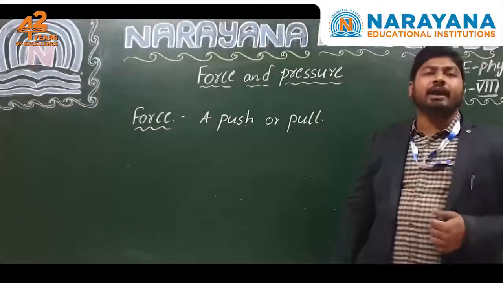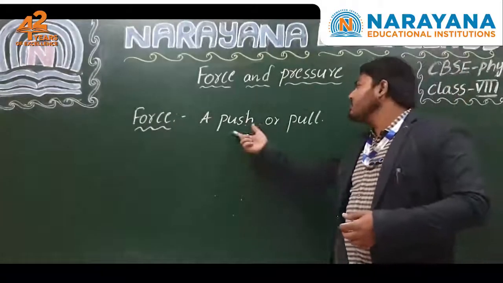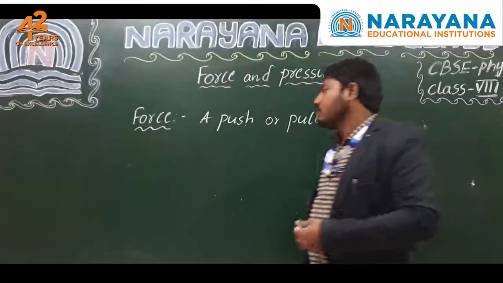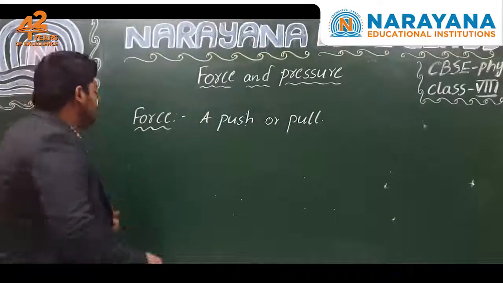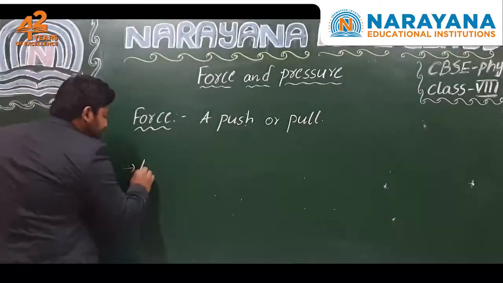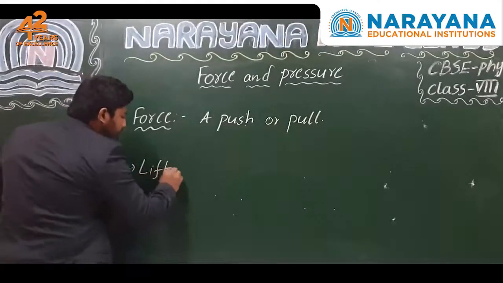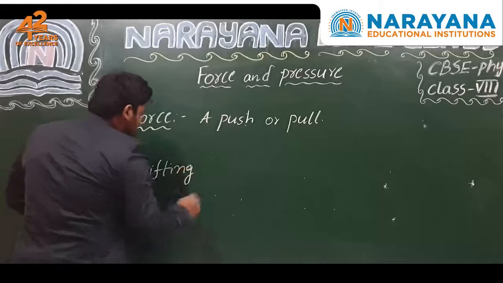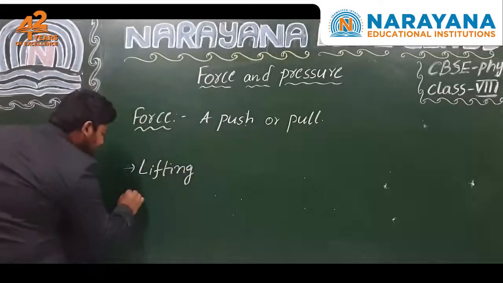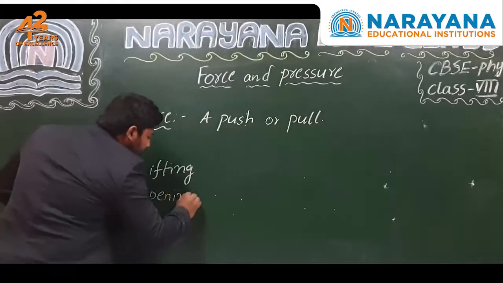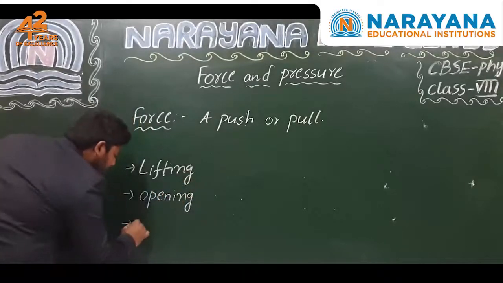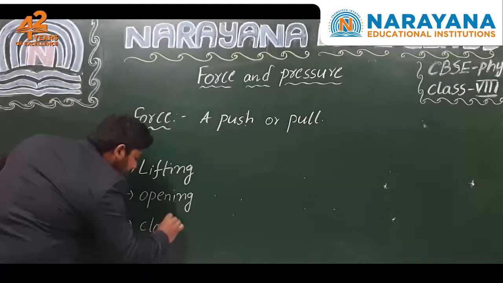Let us list out the actions which come under either push or pull. So let us take some actions which we do in our daily life. The first one is lifting the objects. Second one is opening the door. Third one is closing the door.